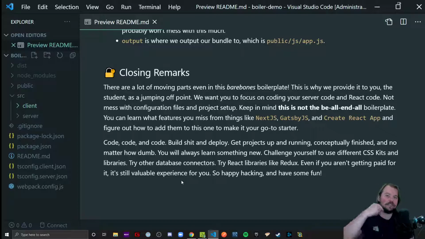I'm going to try a different styling library. I'm going to try a different CSS kit. I'm going to try Redux. I've never tried that before. I'm going to try importing or using this game-changing library. I'm going to try using MongoDB instead of MySQL, which I learned in the course. I'm going to teach myself a NoSQL database, which is actually pretty easy to figure out. Super easy. Barely an inconvenience. Just challenge yourself, and the more projects you build, even if you don't get paid for them, you're always going to learn something new no matter what.